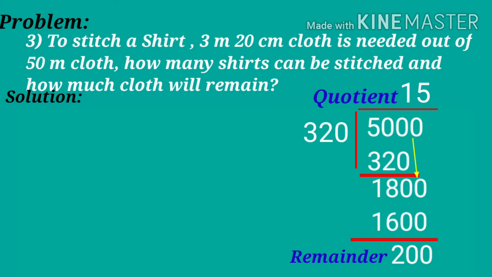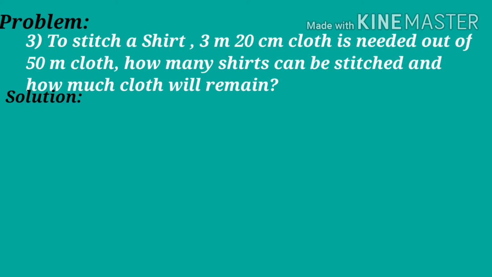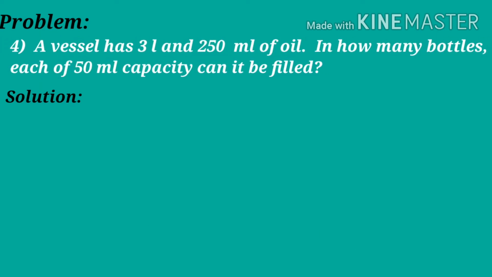The remainder tells us how much cloth will remain. So, after stitching 15 shirts, 200 centimeters cloth will remain. This 200 centimeters or 2 meters cloth is not enough to stitch a shirt. So, the number of shirts that can be stitched is 15 and the length of cloth that remains is 200 centimeters or 2 meters. Let's move on to the next problem.